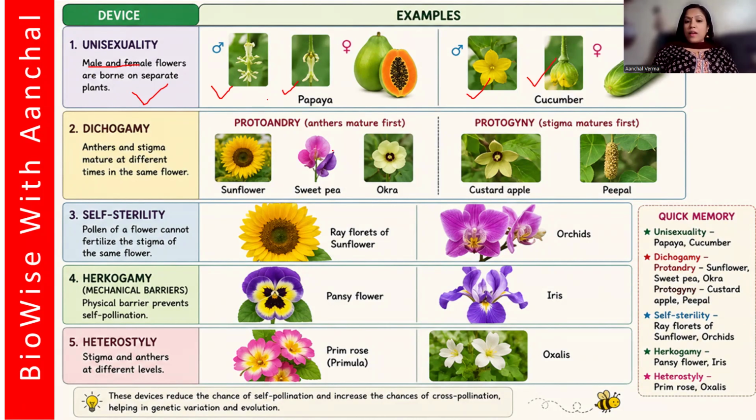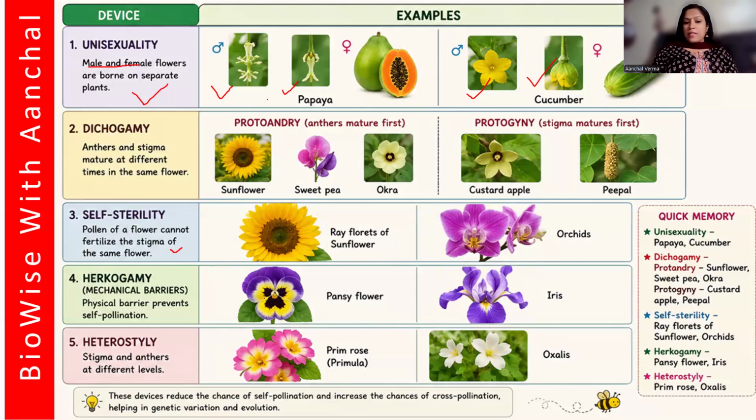Protoandry, in sunflower, means anthers mature first. Protogyny means the stigma matures first. Self-sterility means the pollen of the flower cannot fertilize the stigma of the same flower, like the ray florets of the sunflower, and orchids. Then hercogamy is a mechanical barrier.